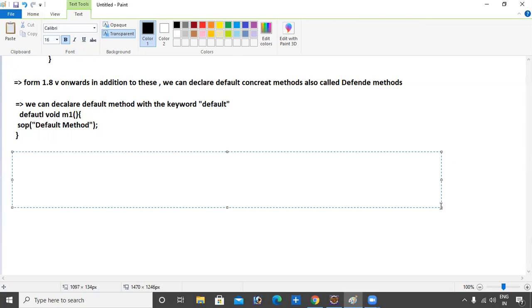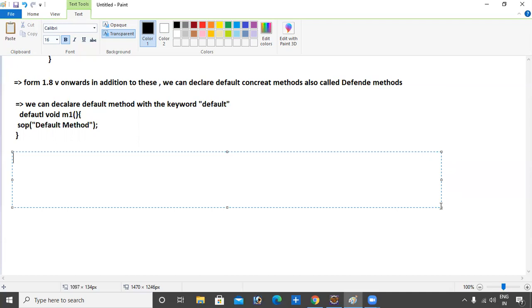Next point is, if you declare a default method inside the interface, it is by default available in the implementation classes. In all implementation classes where you implement the interface, it is available by default.